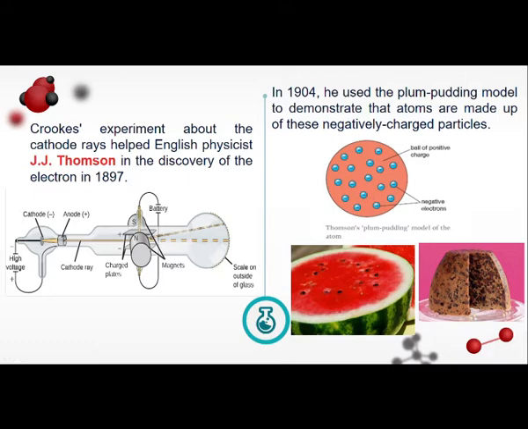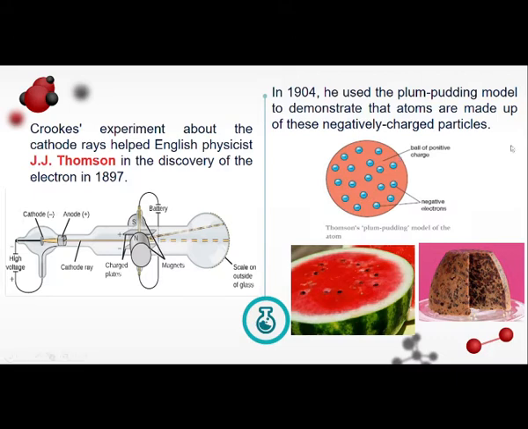Okay, so in the ancient times, hindi pa nila alam ano yung mukha ng atom. So it was in 1904, J.J. Thomson also used the plum pudding model to demonstrate that atoms are made up of these negatively charged particles. So ano ibig sabihin nitong plum pudding model ni J.J. Thomson? Okay, so we have a ball, a sphere, and sa loob ng sphere is meron daw mga seeds parang katulad nitong watermelon. Okay? J.J. Thomson indicates na itong ball is a positive charge. Ito daw yung mukha ng atom dati.